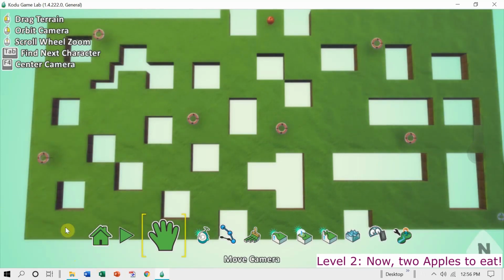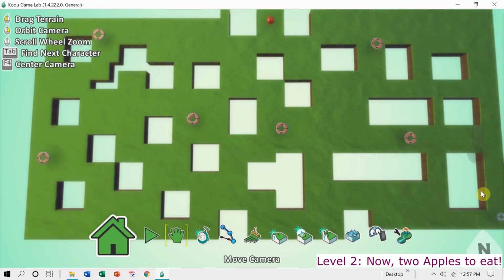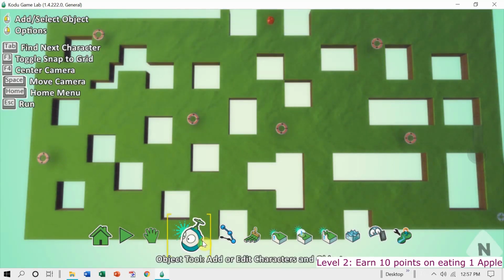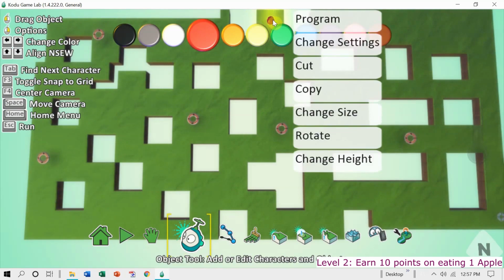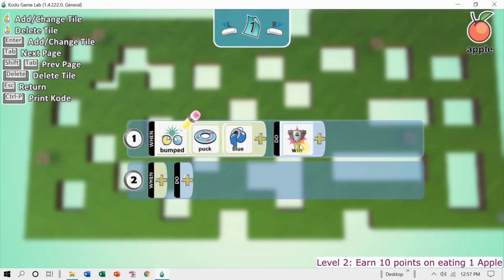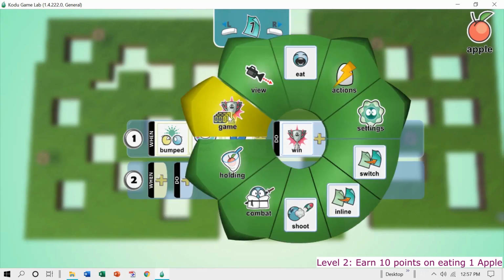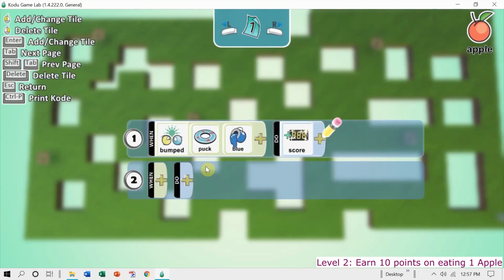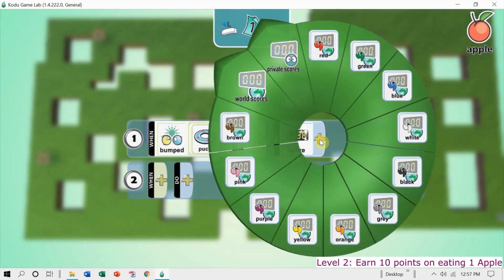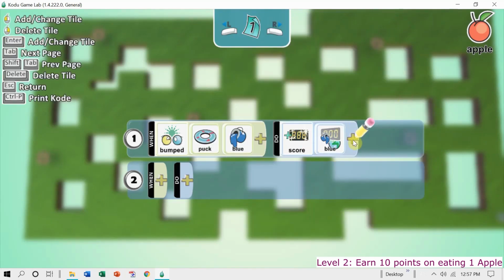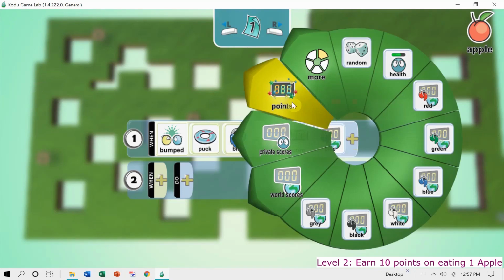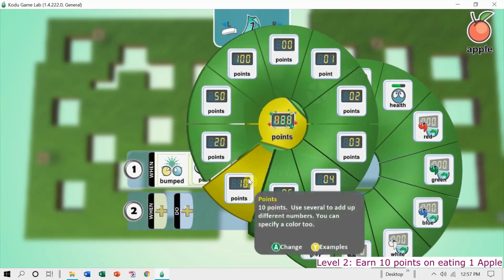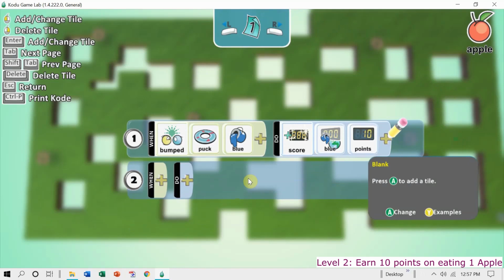In level 2, we are just adding one small difficulty. Instead of 1 apple, there would be 2 apples. So let us make the changes in the program of the apple. Instead of winning the game, let us give some score to the player. So when the player is able to eat an apple, the player will be given the score. Let us create the score. Color also blue. And how do we set the score? We go to points option and we select, let's say, 10 points. So when the blue puck bumps into the apple, 10 points will be given to the player.